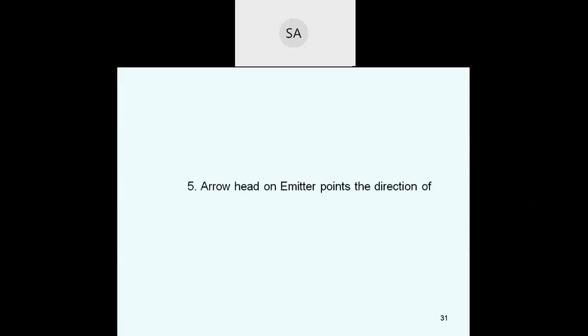The arrowhead on the emitter points in the direction of conventional current. That is, it shows the direction of the current. If it is inwards towards the base, then it is a PNP transistor. If it is outwards from the base to the emitter, then it indicates an NPN transistor. The arrow indicates the direction of conventional current.